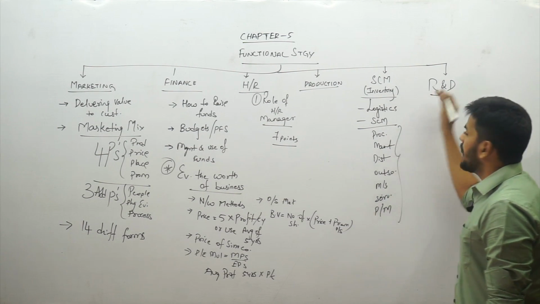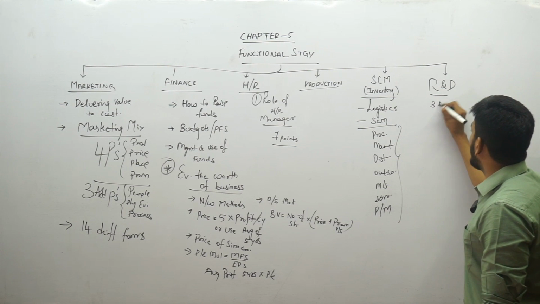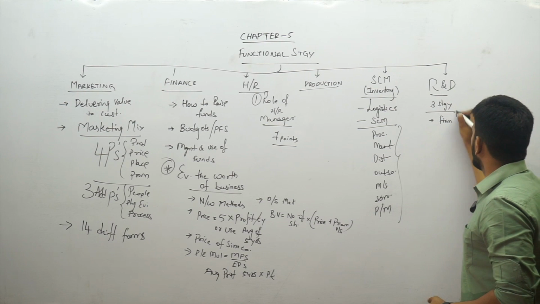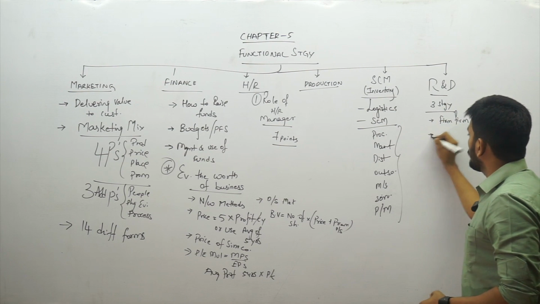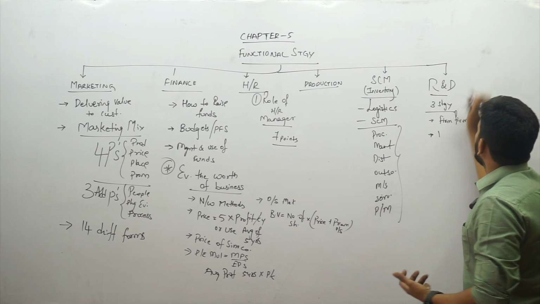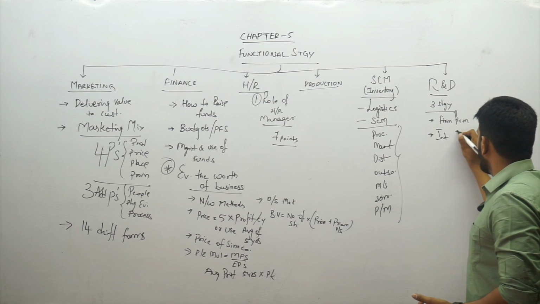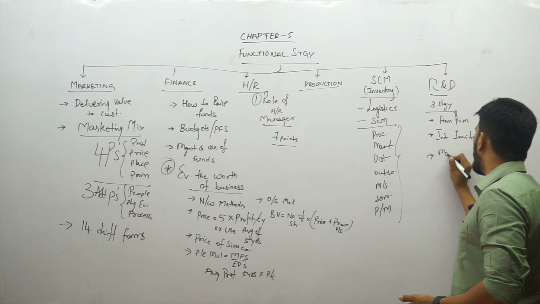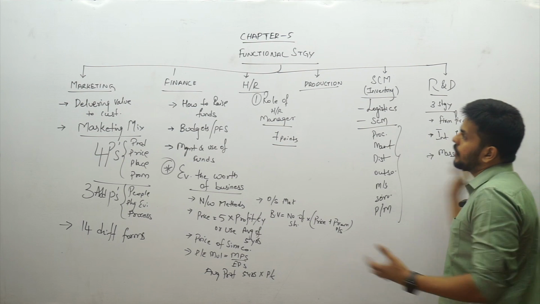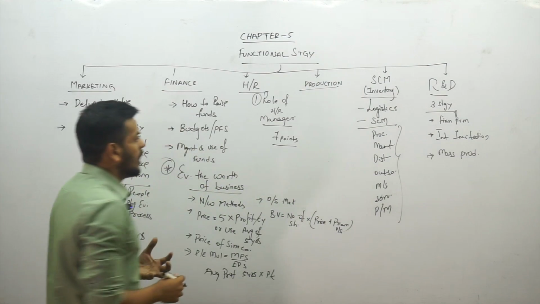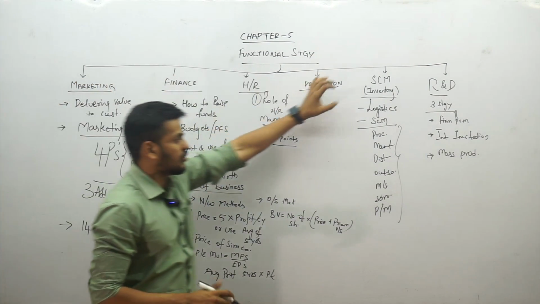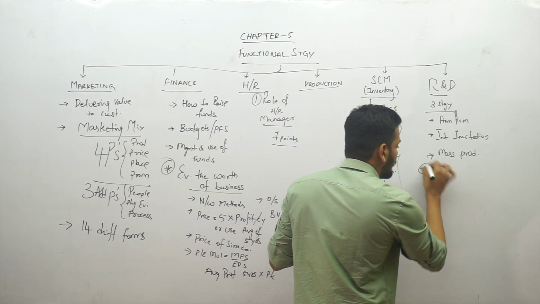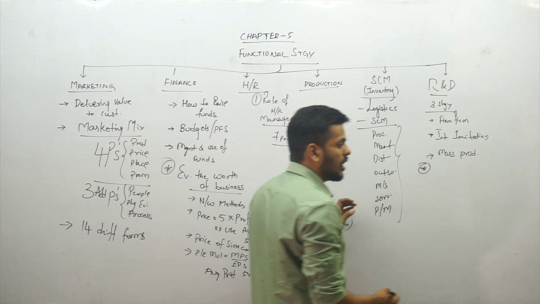And lastly, in R&D, we have 3 strategies, right? Either you be the first firm to do it. Second one is about imitation, intelligent imitation, that is copy a firm that is successful. And third one is mass production. So this is all about what you have in your 5th chapter. 5 theories on finance, marketing, HR, production, supply chain management, and R&D. Of course, in R&D, guys, there is a comparison of whether you are supposed to do R&D or not do R&D, in-house or out-house, right?